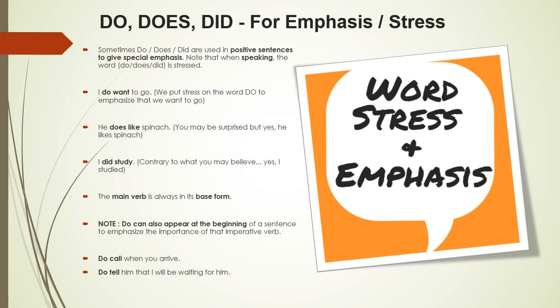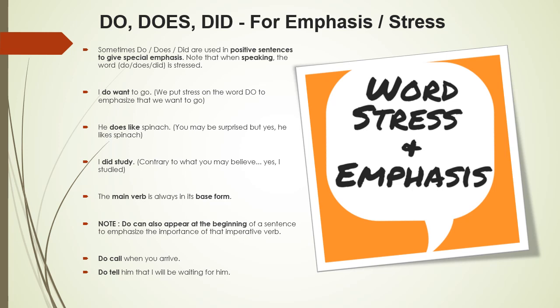For example, I do want to go. We put stress on the word do to emphasize that we want to go. He does like spinach. You may be surprised, but yes, he likes spinach. That is the meaning of the sentence. I did study, which means contrary to what you may believe. That means you might not believe that I did study, but I did my studying at the right time.